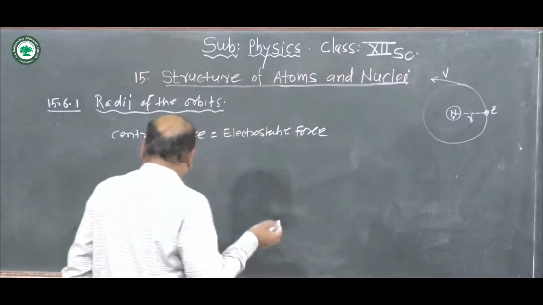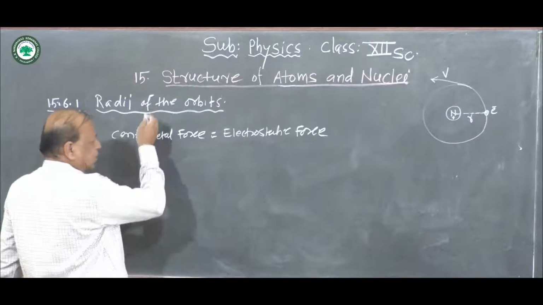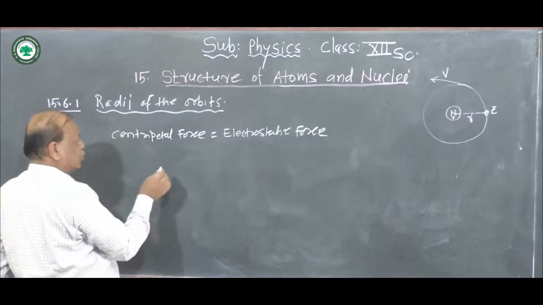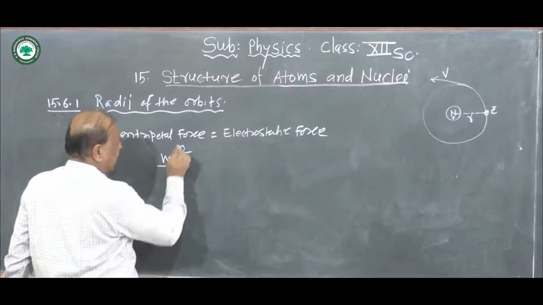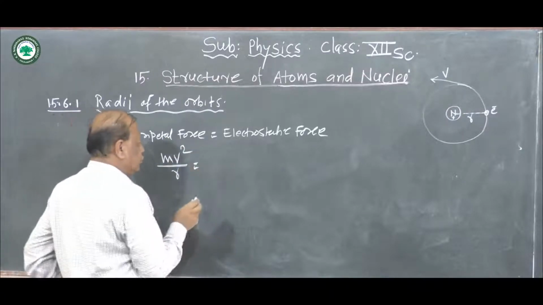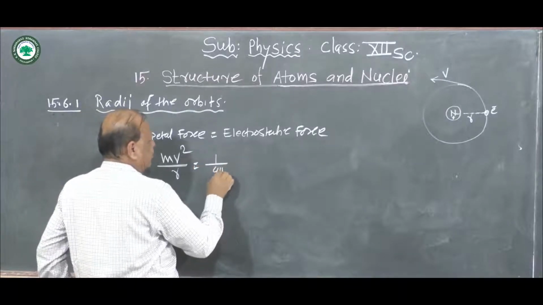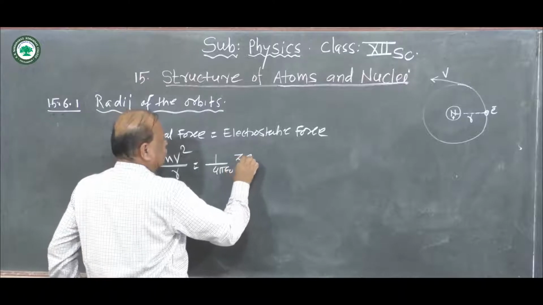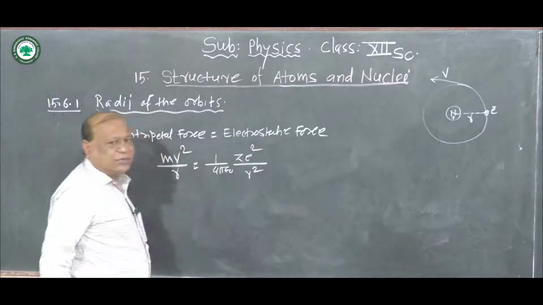And now we obtain the mathematical statement of Bohr's first postulate, that mv square upon r is equal to the electrostatic force, that is 1 upon 4 pi epsilon 0 into z e square divided by r square.